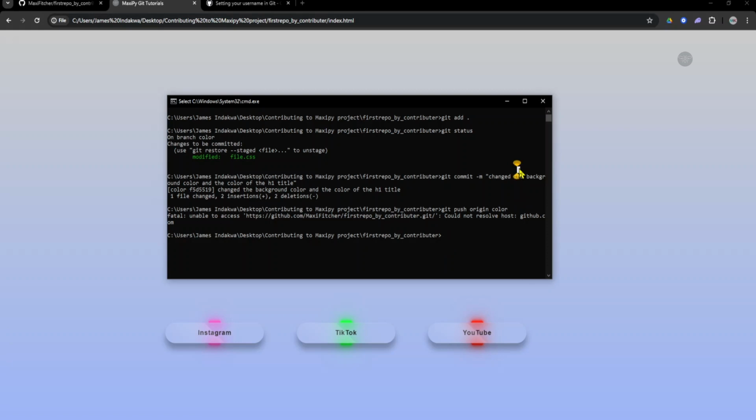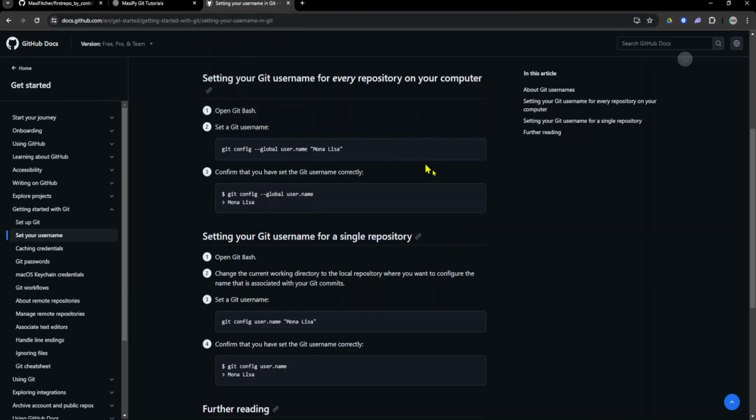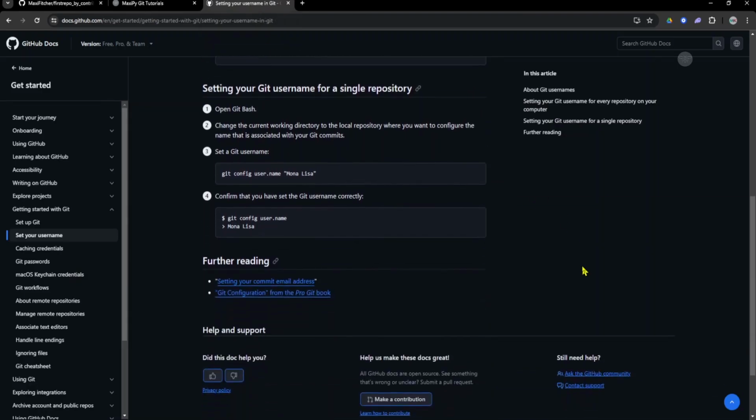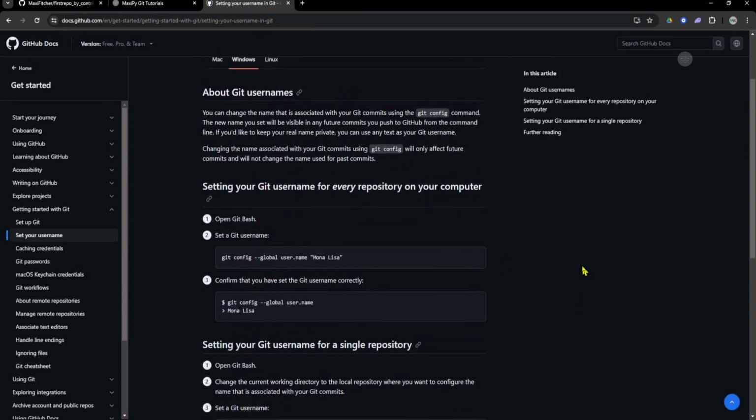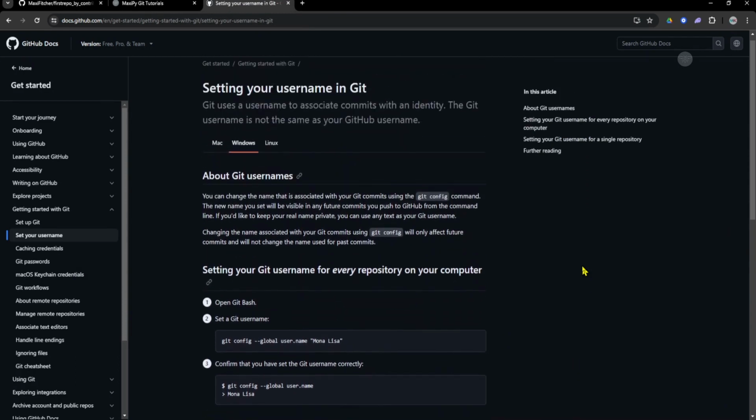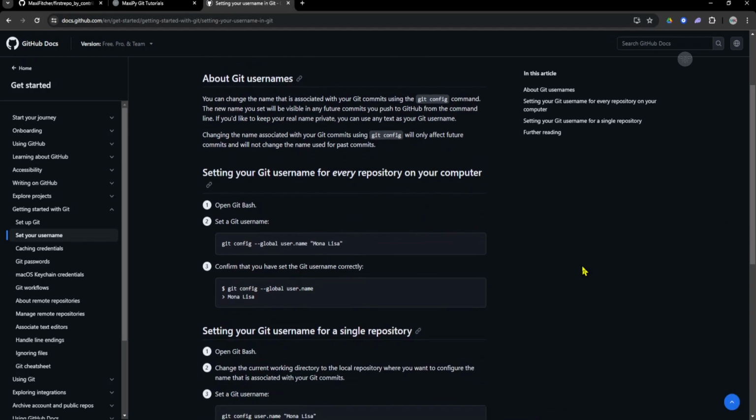I need to set up my username, the username that I use in my GitHub, and maybe the email. So I need to git, and here's the documentation. I went over the internet and tried to see how this can help you. I'll paste the link in the description, so make sure you check it out if you want to set up your username, your email, and the password, so that the project can be pushed to this GitHub for MaxiFeature.